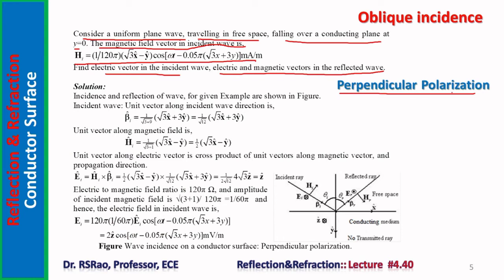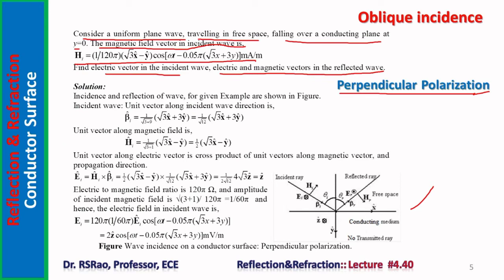This is the case of perpendicular polarization. One can sketch this wave. It appears like this. You can see here the electric vector is perpendicular to the plane of incidence. The magnetic field is parallel, but the electric field is perpendicular. Therefore, it is a case of perpendicular polarization. The previous problem was parallel polarized wave incidence, whereas now it is perpendicular polarization.